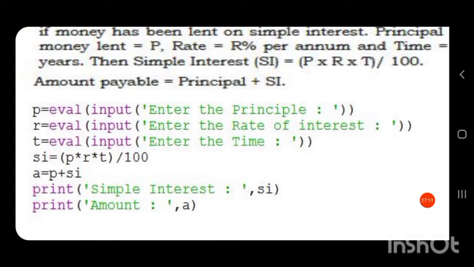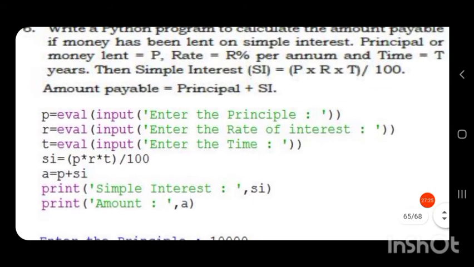P is equal to eval. I have given eval because whatever is taken through the input function will be directly converted to that particular data type. No need of specifying whether it is floating point or integer or any list or anything.